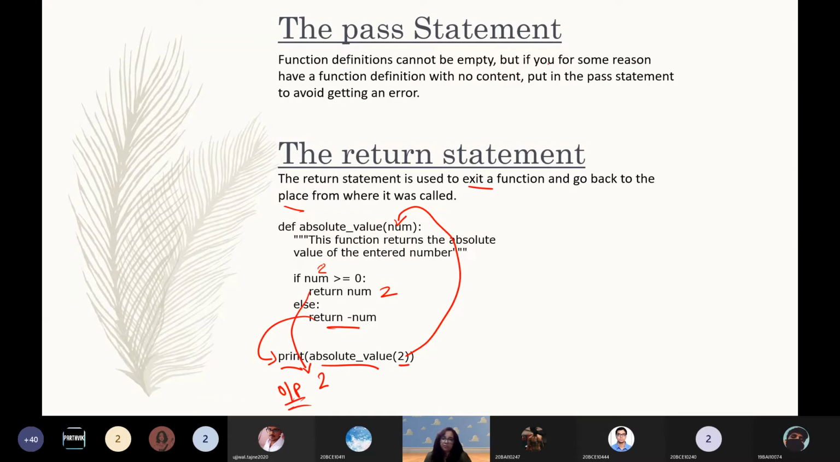Function definitions cannot be empty, but if for some reason your function does not have any content, you can put the pass statement to avoid getting an error in the end. What does that mean? Simply put, for example, you're working on a big project or a big program that has multiple functions, and you have a function called IDK. IDK means I don't know, and you don't know what you're going to do with it yet, but you know it's needed, but you haven't decided what steps to add in it.